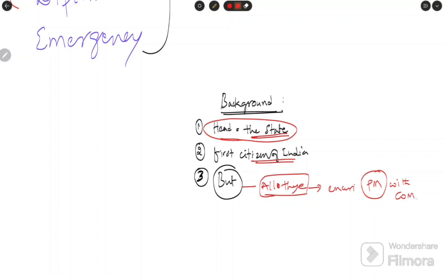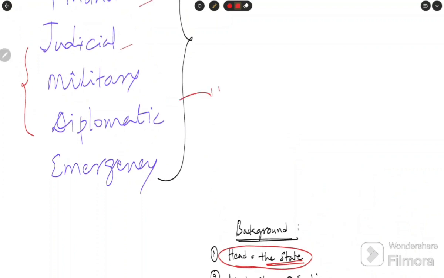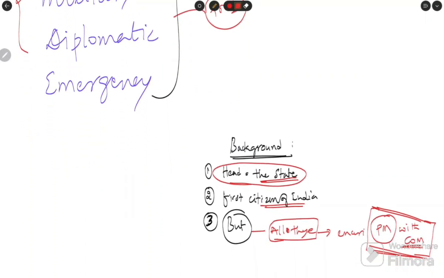The Council is a group of ministers headed by the Prime Minister. This group actually exercises these powers given in the Constitution. Then what does the president do? The Constitution provided this power to the president.